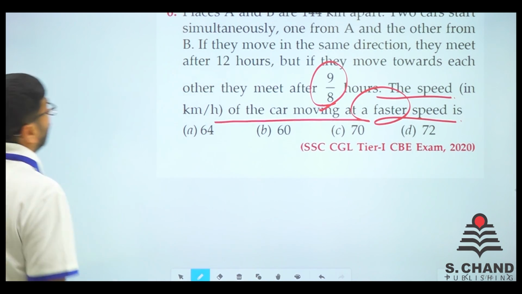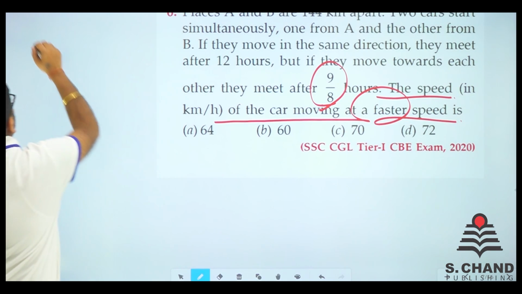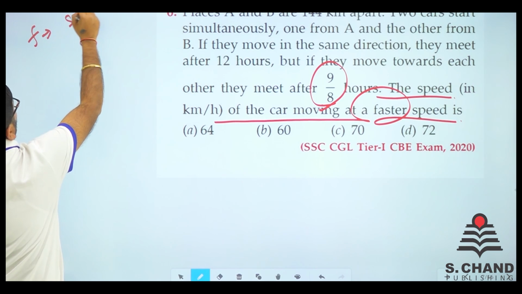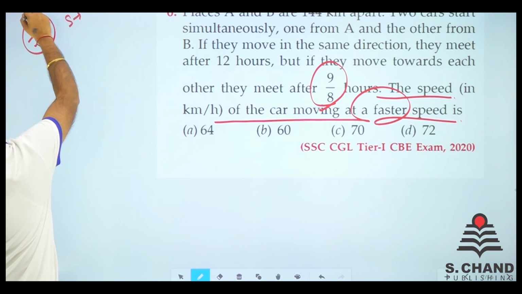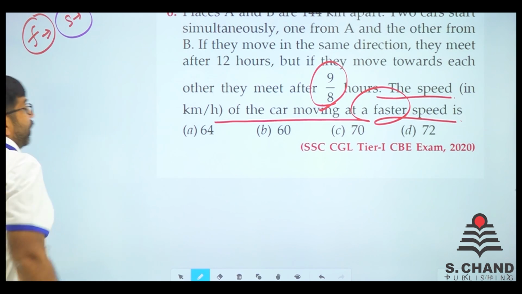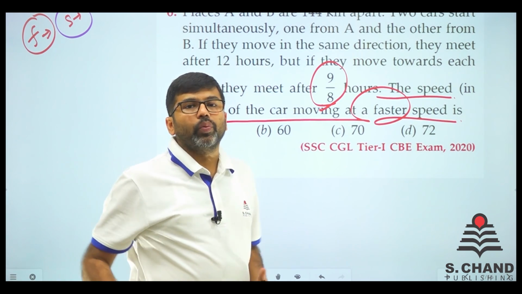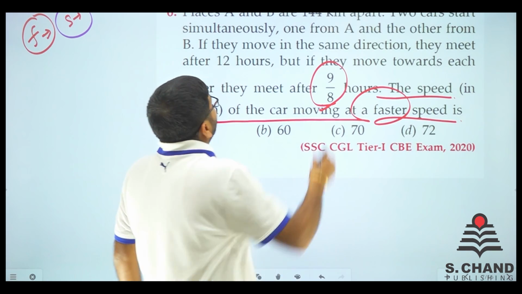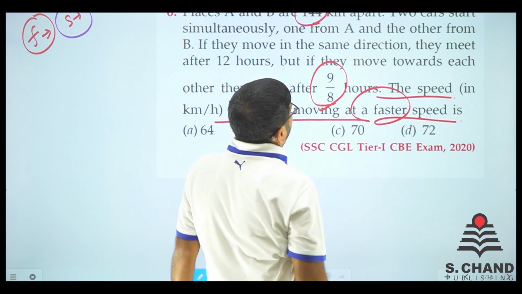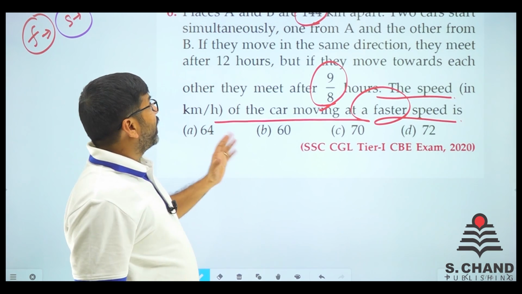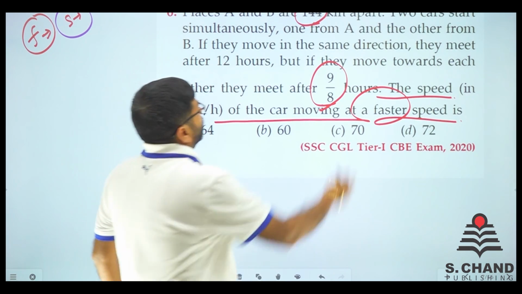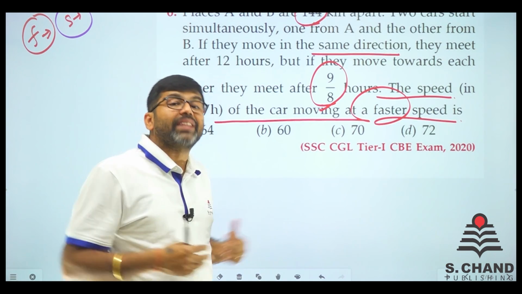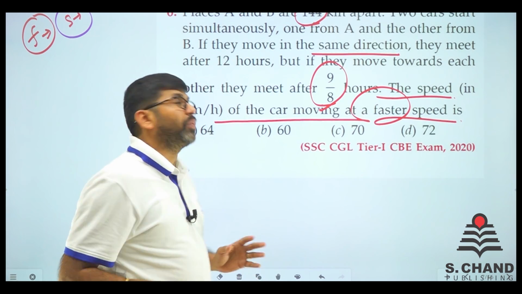Let's see. Let's assume that the faster car is F and the slower car is S. Speed of faster car, speed of slower car. Now, you know it very well that the distance is 144 kilometer apart, right? When they move in the same direction, their speeds are subtracted.